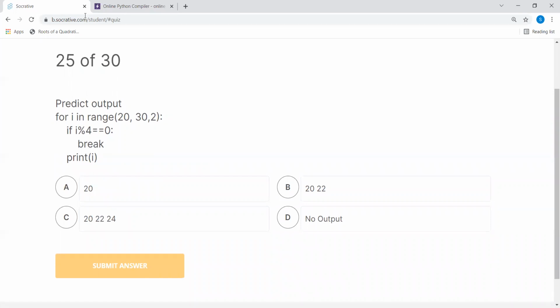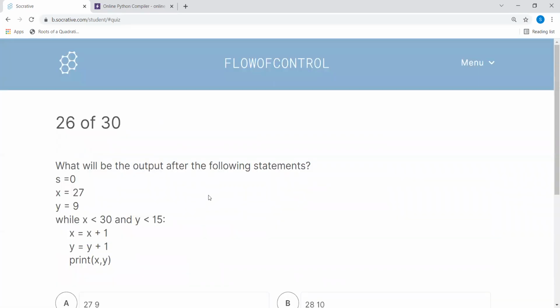So for 20, the break is hit before it can reach the print, so it will not be able to reach there. So 20 is also not possible. I think the only possibility is D. Let's give it a try. Yes, this is the correct one.